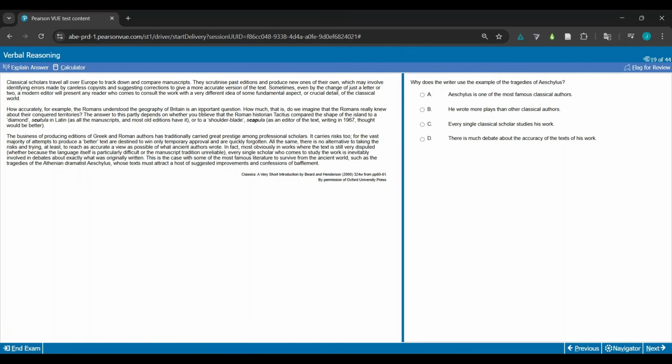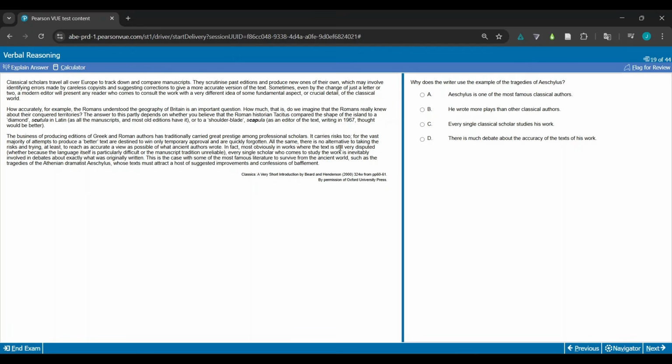The answer to this partly depends on whether you believe the Roman historian Tacitus compared the shape of the island to a diamond, scutula in Latin, as all the manuscripts and most old editions have it, or a shoulder blade, scapula, as the editor of the text writing in 1967 thought would be better. The business of producing editions of Greek and Roman authors traditionally carries great prestige among professional scholars. It carries risks too, for the vast majority of attempts to produce a better text are destined to win only temporary approval and quickly forgotten. All the same, there's no alternative to taking the risks and trying at least to reach as accurate a view as possible of what ancient authors wrote.